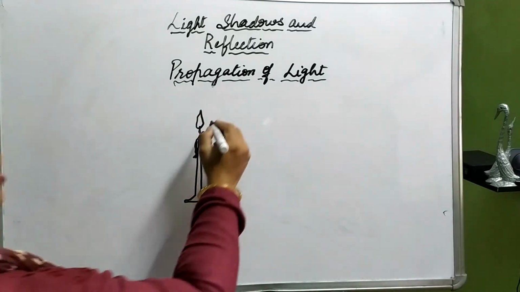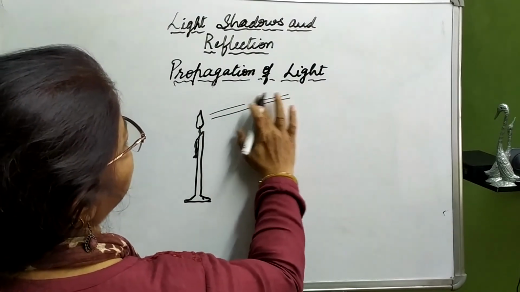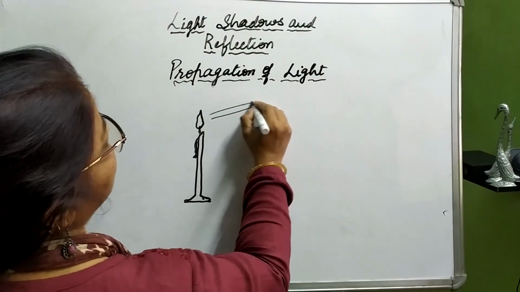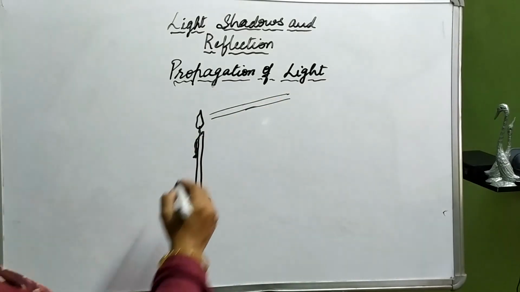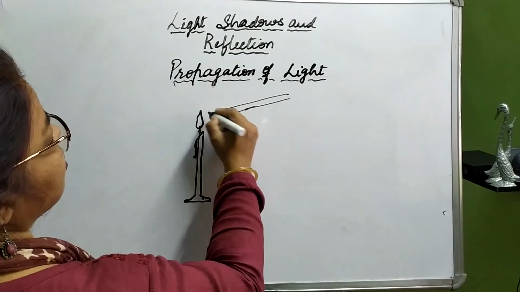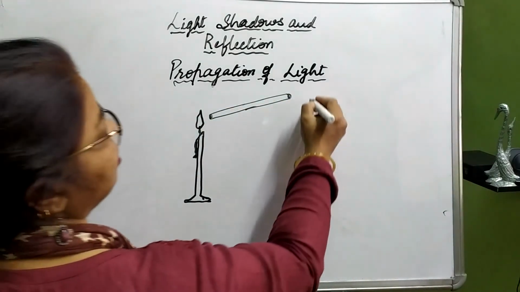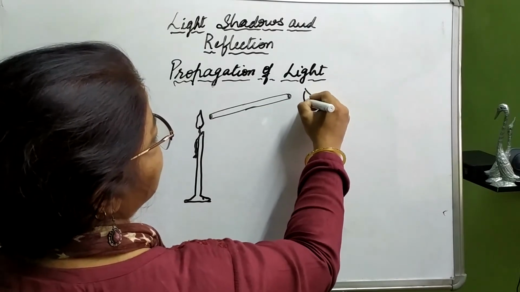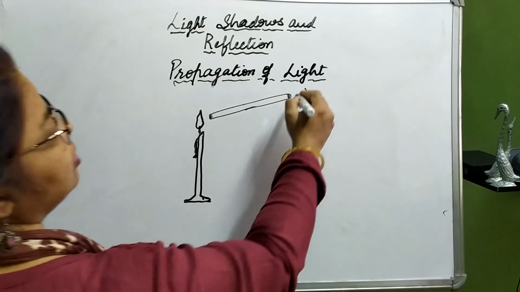If it is seen through a straight straw, the kind used to drink juice or cold drink, then we can easily observe it.